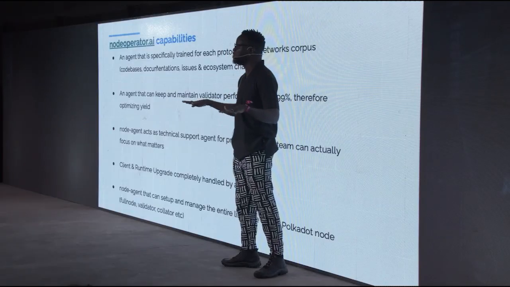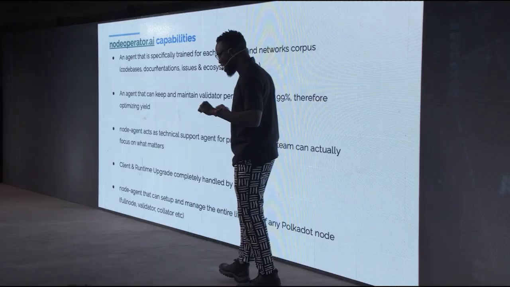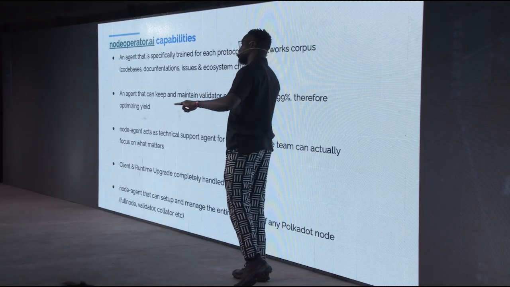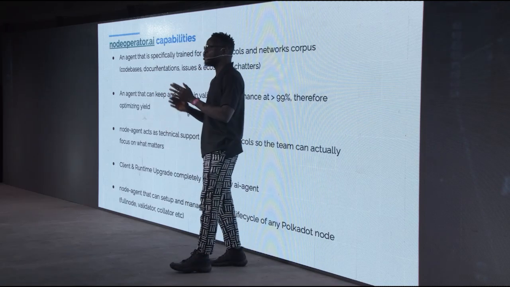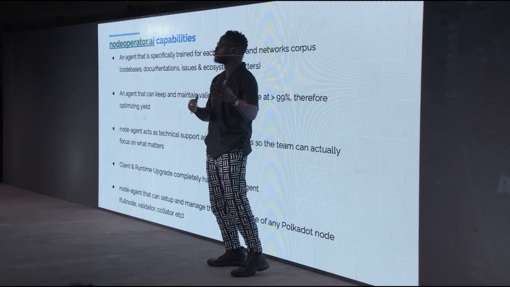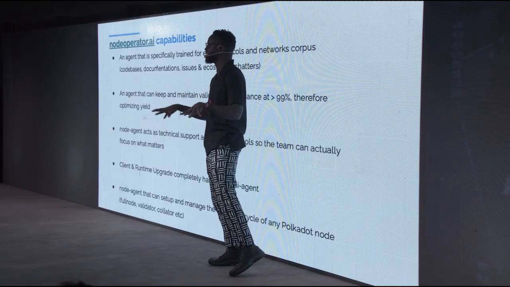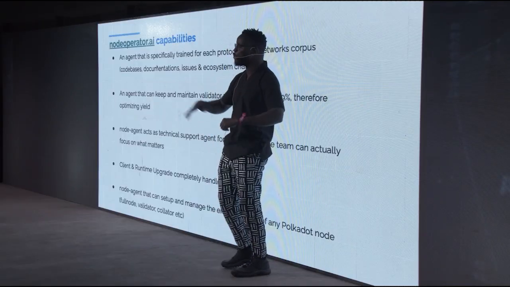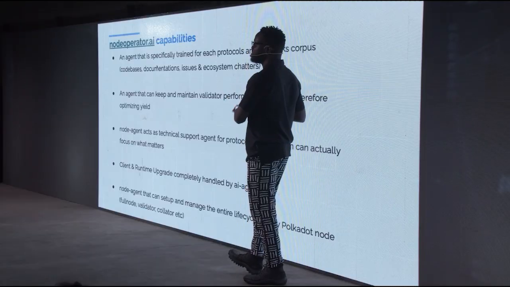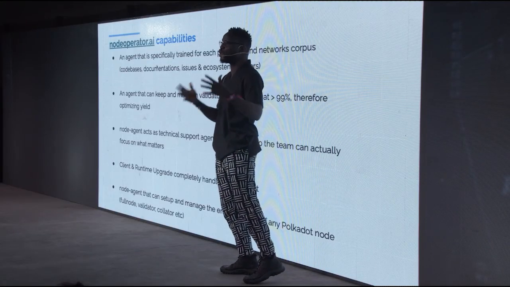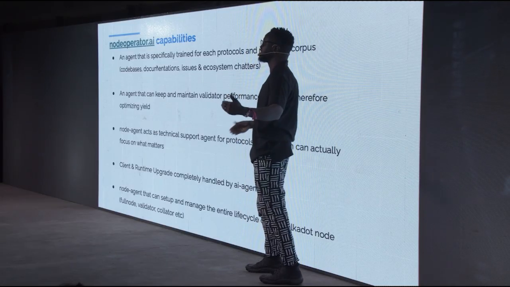It's very interesting the way we build this. There are two components to this in terms of the capabilities. Our agents were specifically fine-tuned on protocol code bases, docs, basically protocol corpus. So think about the Polkadot SDK library, all of the libraries, OpenGov conversations, all of the pallets. Our agent is specifically fine-tuned on this. It understands everything much better than the baseline LLM does, and can easily get all of this information better.